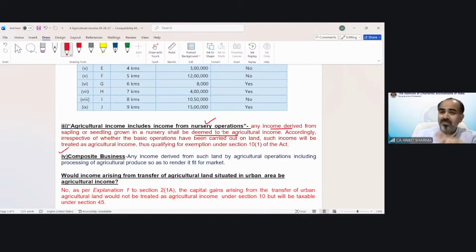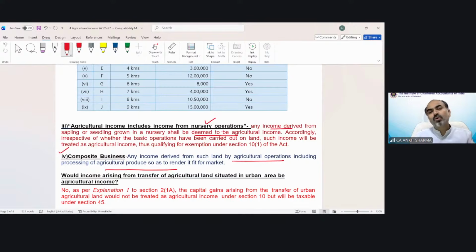If you are running a business which includes agricultural as well as non-agricultural activities, the part which belongs to agricultural activity will be the agricultural income. Suppose you are in the business of manufacturing sugar with production of sugarcane.